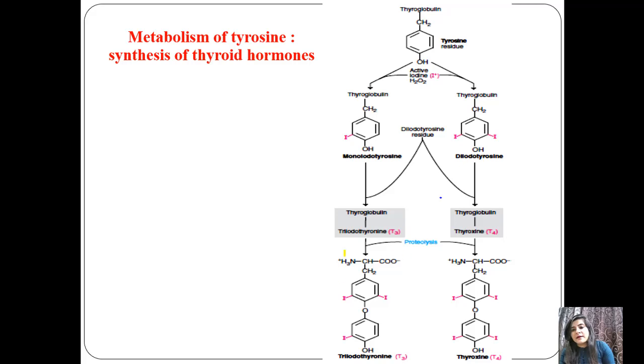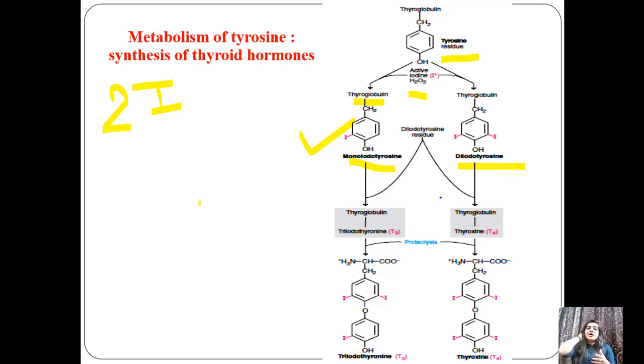There is active iodine, and this is a tyrosine residue, obviously. From that, with the help of H2O2 and I+, which is active iodine, there will be addition of iodine and it will form thyroglobulin with monoiodotyrosine and diiodotyrosine. From the tyrosine residue, with the help of H2O2 and iodine, there will be formation of two structures, monoiodotyrosine and diiodotyrosine, meaning one structure has 1 iodine and the other structure has 2 iodine.